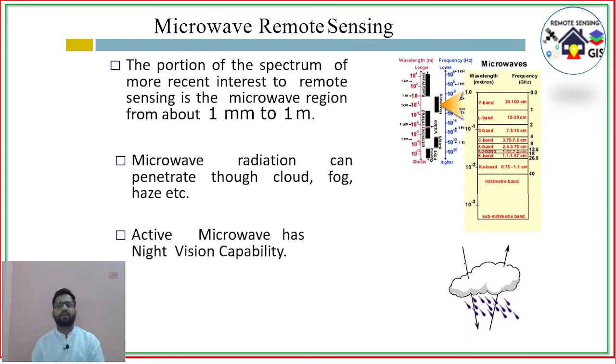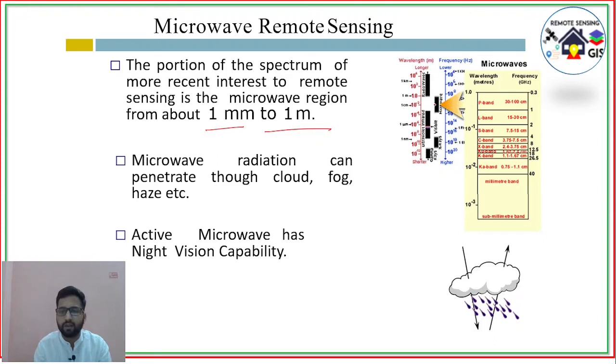Next comes microwave remote sensing. After the infrared comes the microwave region, which covers 1 millimeter to 1 meter. Microwave radiation can penetrate through cloud, fog and all weather conditions. It works, unlike the visible region which works only in a clear atmosphere. During cloud and any bad weather condition, the visible region cannot penetrate the atmosphere, and it is all absorbed by the cloud and atmosphere. So active microwave has night vision capability.